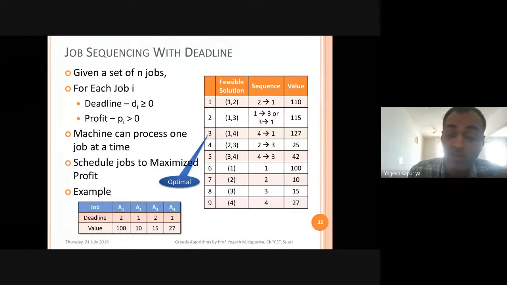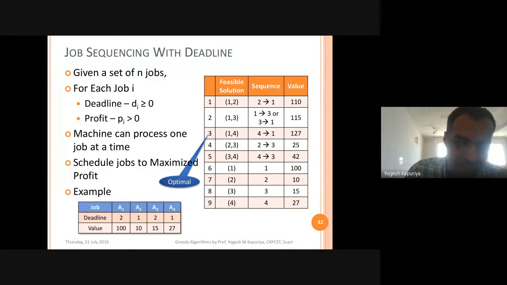So when you have a deadline, let's say the deadline is 3, then that job can be scheduled at 1, at 2, at 3. So there are 3 options available. Again, let's say the deadline is 10, then you have 10 possible slots available for scheduling. So the approach will be something like this.